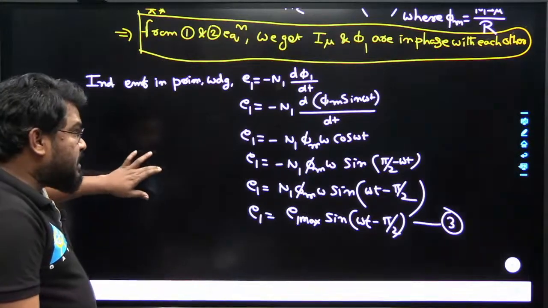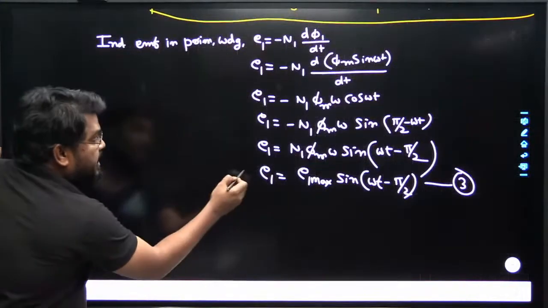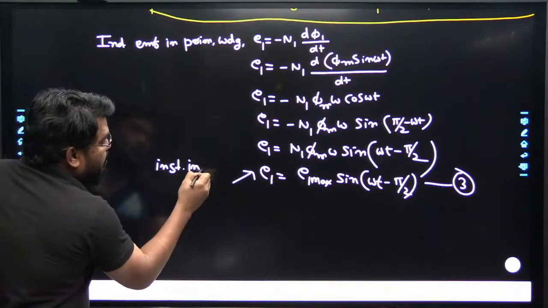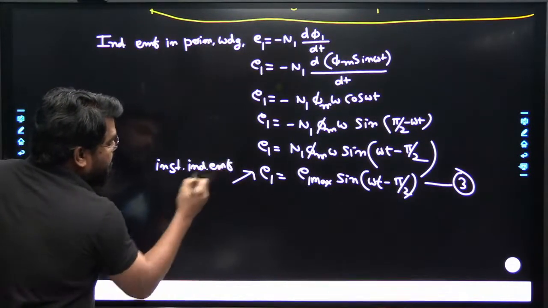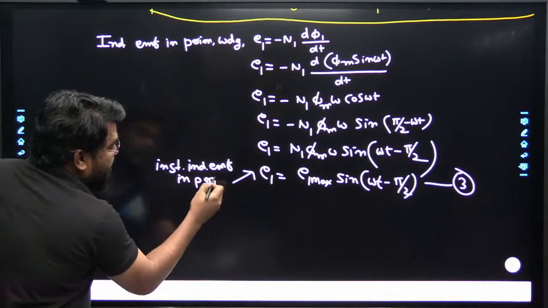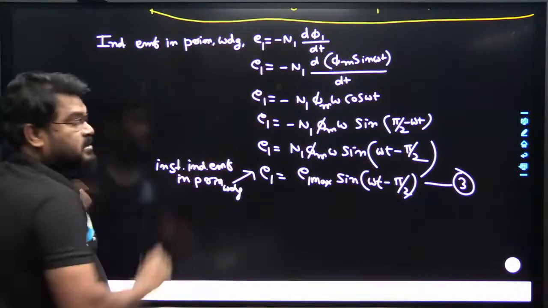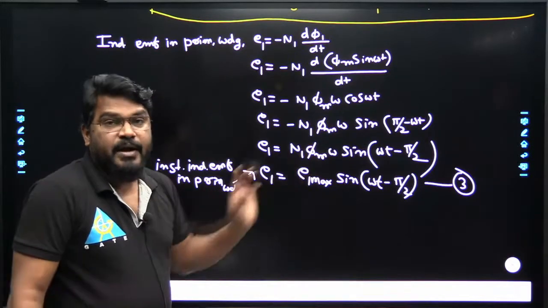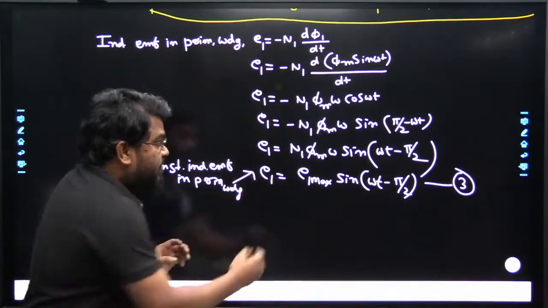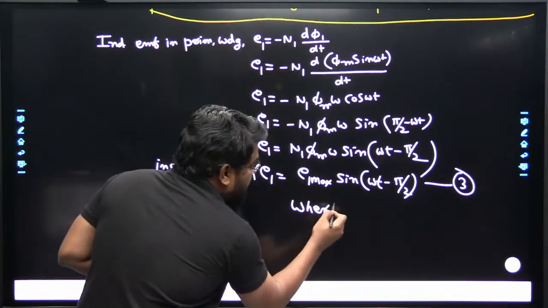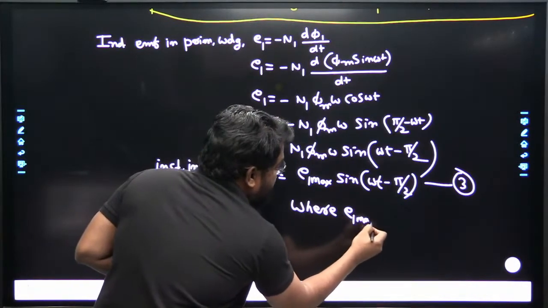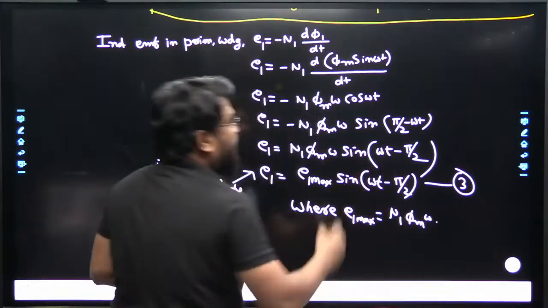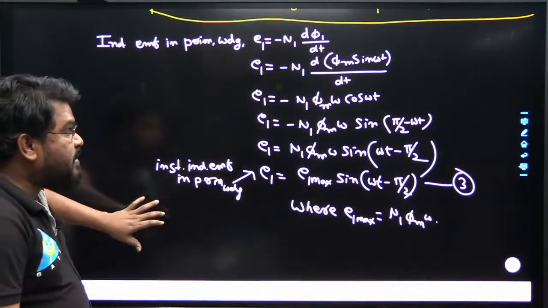This EMF is known as the instantaneous induced EMF in the primary winding of the transformer. Here E1 maximum is equal to N1 phi maximum omega. Now here we also have one conclusion.